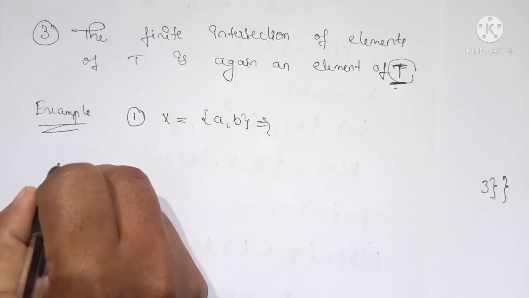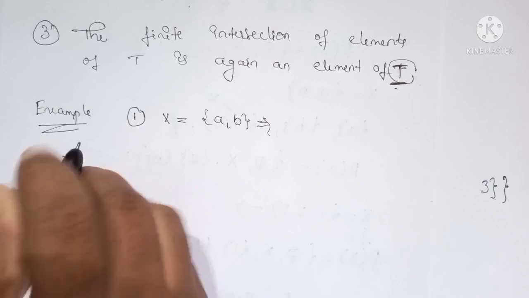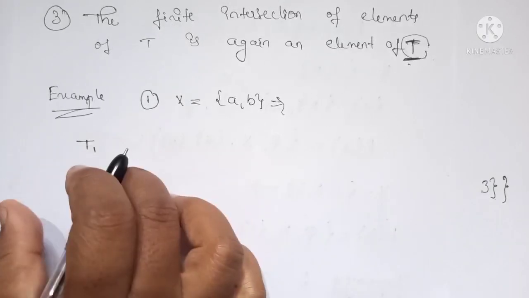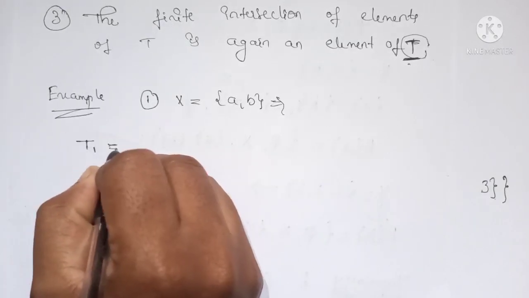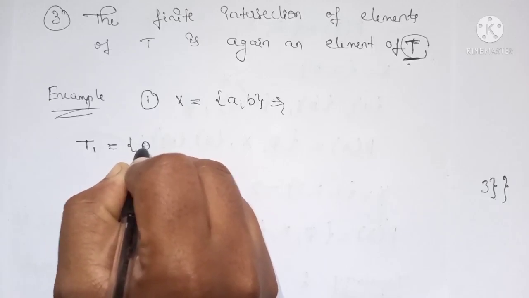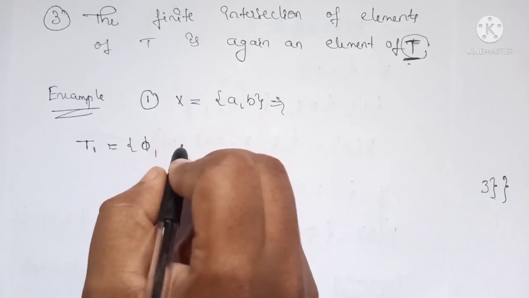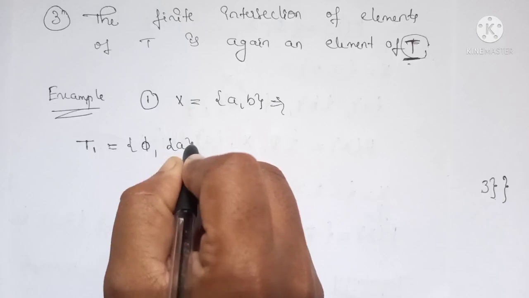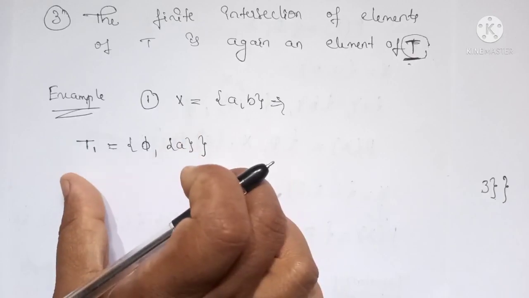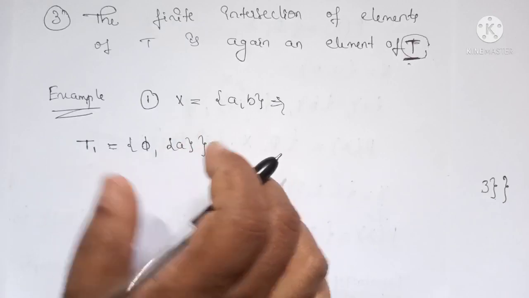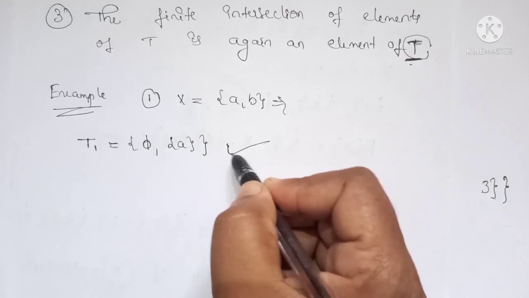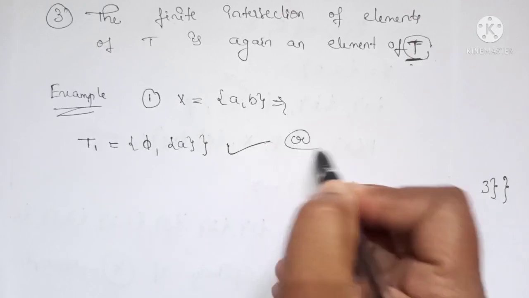So let us have a family T1 equals phi comma a. It is an example of a subfamily T1. So let us check whether this is a topology or not.